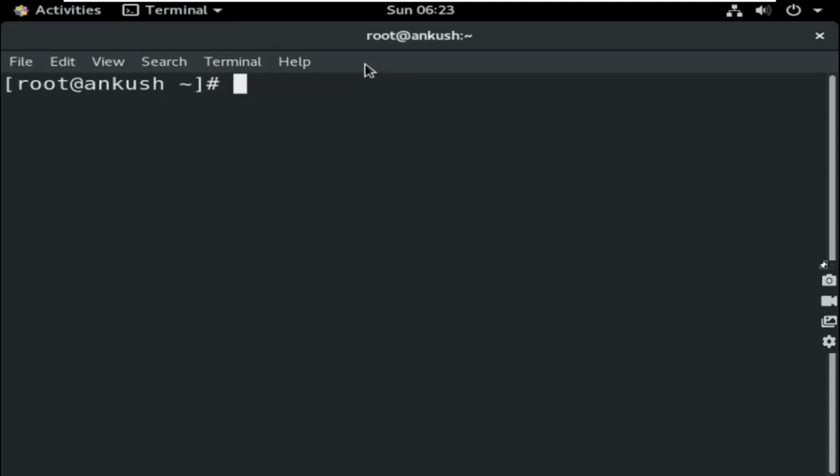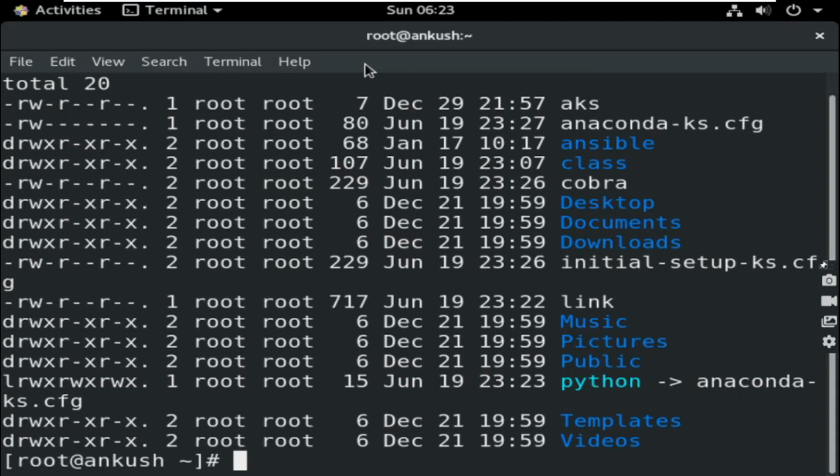In basic permission, each and every file and directory in Linux has a permission field: read, write, X, read, write, X, read, write, X. So there are a total of 9 fields, and each 3 fields are separated. The first 3 fields are for the user owner, the second 3 for the group owner, and the third 3 for other users.